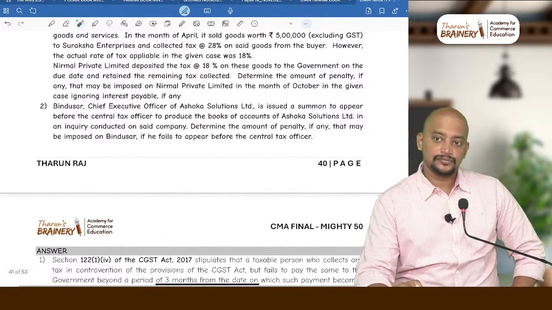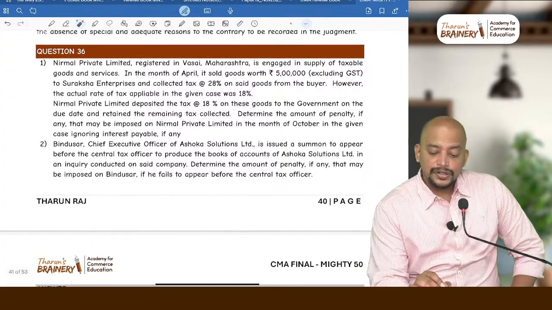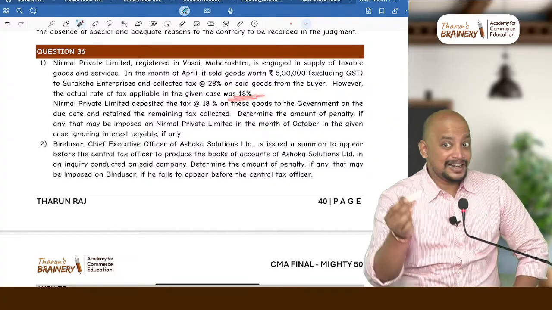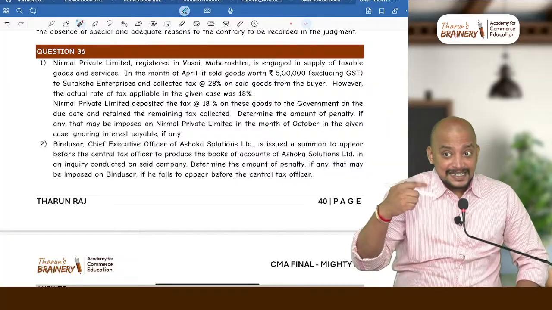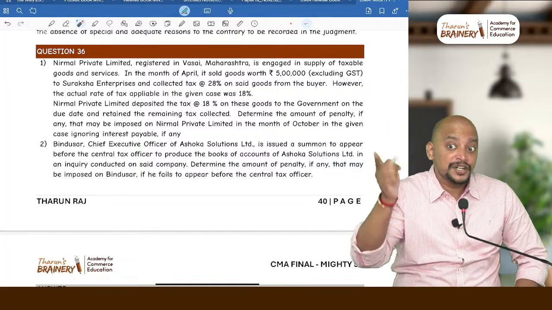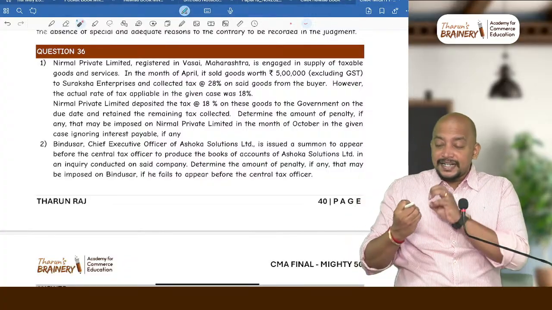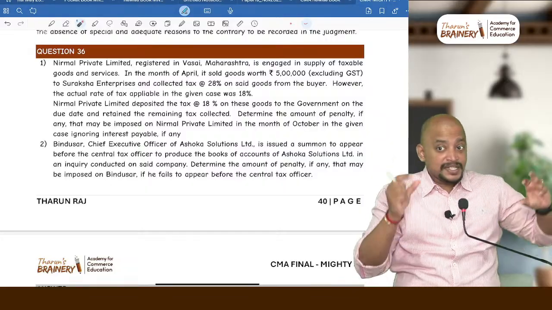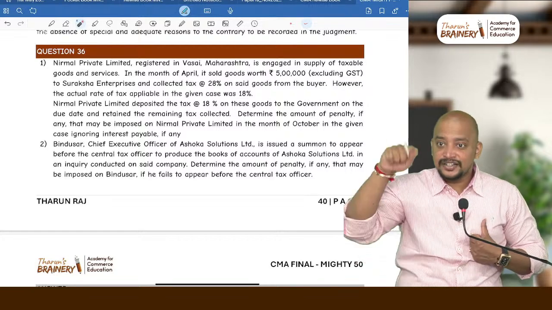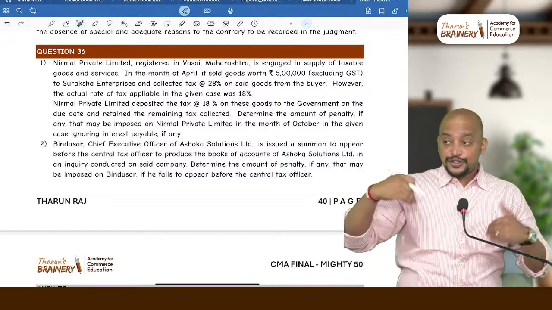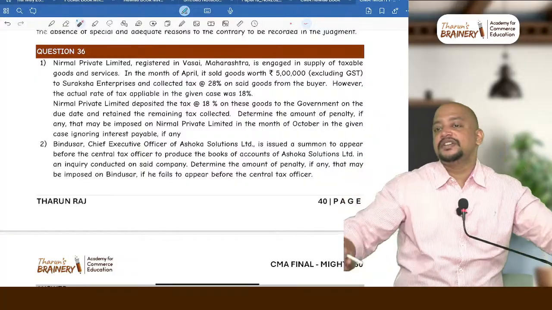Next, look into second. Not like that. Anyhow, you are supposed to pay 18. You collected it, and you paid also. But 28, that extra 10, you are not supposed to collect. So offence is only for the 10% now. I collected 28 from you, but I paid only that 18, which means the remaining 10 I am putting in my pocket. That is cheating, so fraud is in that place only. That's why that much we are paying. Suppose we have not paid the full 28%, then the entire 28% will be the penalty. You got it?